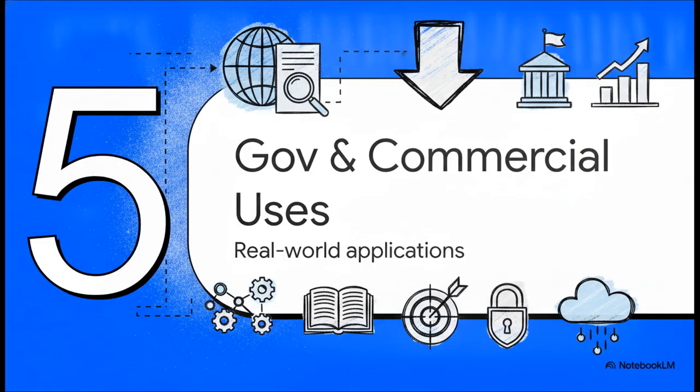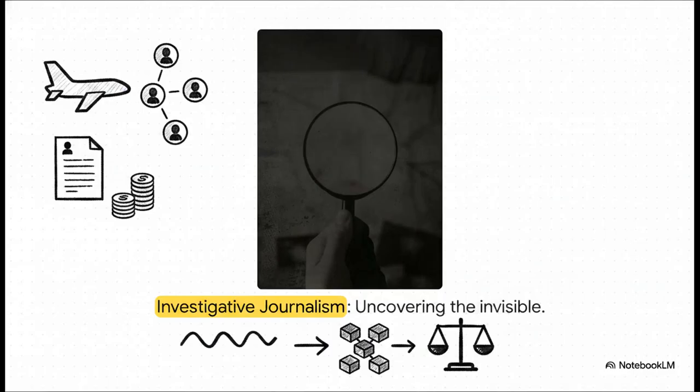Let's move into Section 5, Government and Commercial Applications. Let's see this in the real world. For investigative journalists, OSINT has become one of the absolute most valuable tools out there for exposing untold stories. Instead of sitting around waiting for secret sources to leak classified documents, modern journalists are using open source data. We're talking public flight records, corporate filings, and social media footprints. They use these to uncover the invisible and hold power accountable through deep, verifiable analysis.